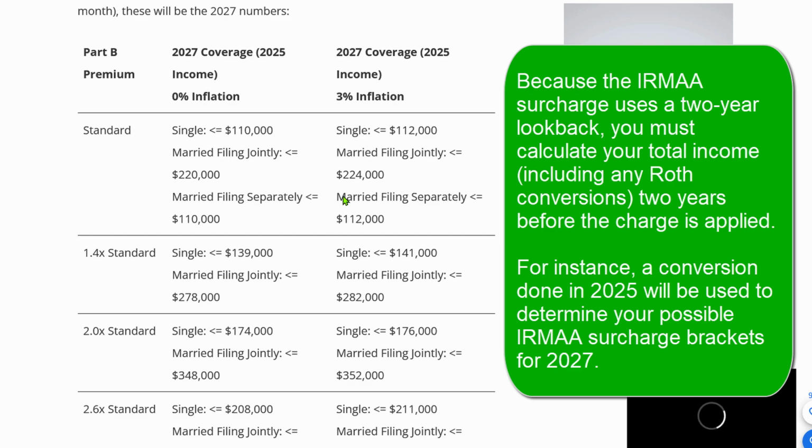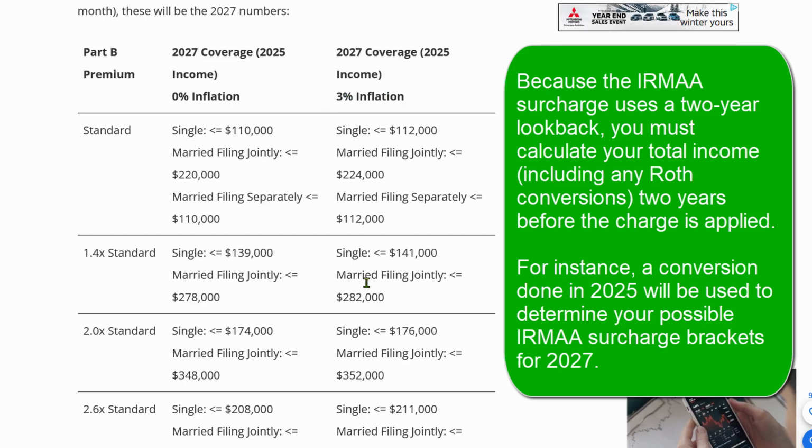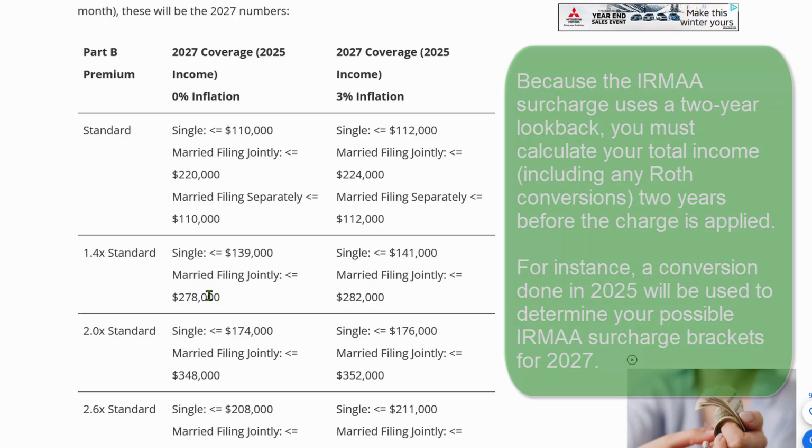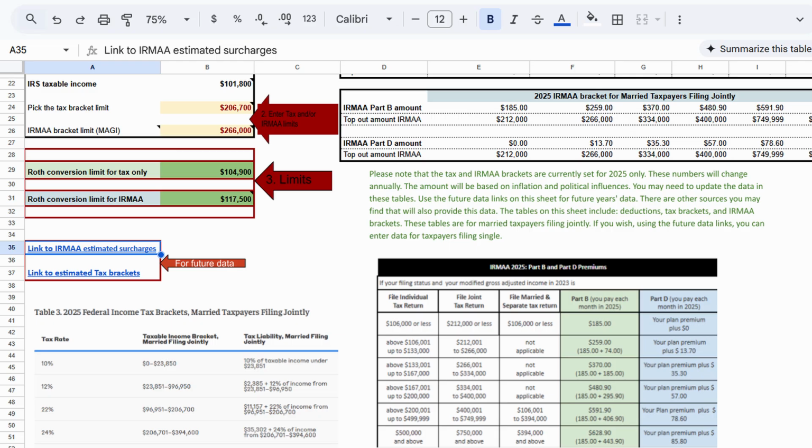If I want to take a chance and assume there's going to be inflation the next year, or this year, up to 3%, then you could go up to 282. I'm not going to take that chance. I'm going to stay on this number. So 278. So let's go back to our calculator here, and we're going to put down 278.